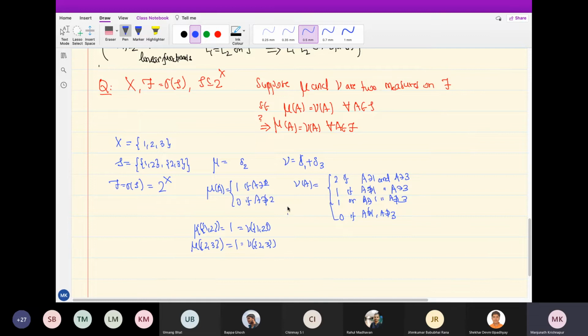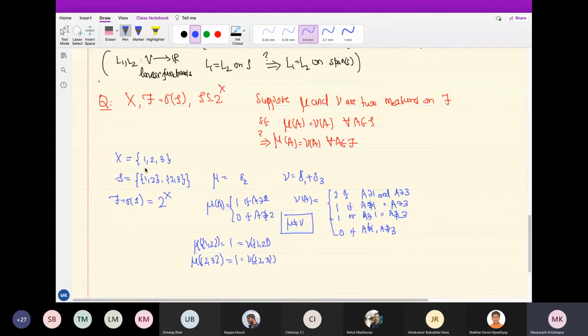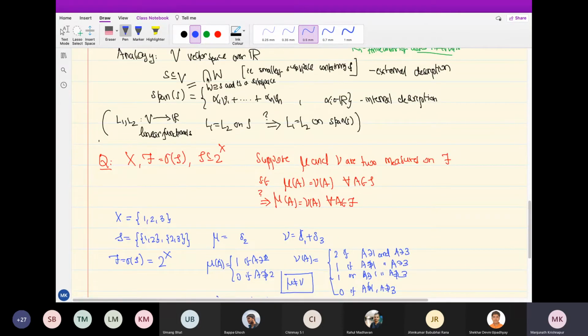But clearly mu is not equal to nu. There are two different measures. It's clear, right? There are sets where they differ. For example, the singleton {2} has measure 1 here, 0 here. So you have agreement on the generating set but not on the full set. And because there is no internal description.